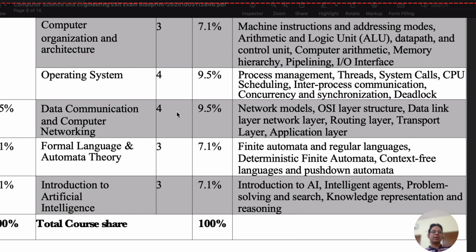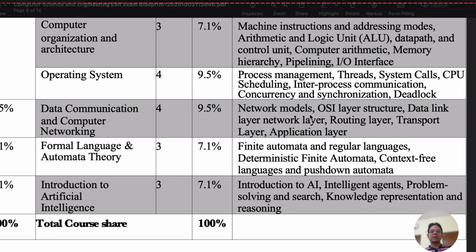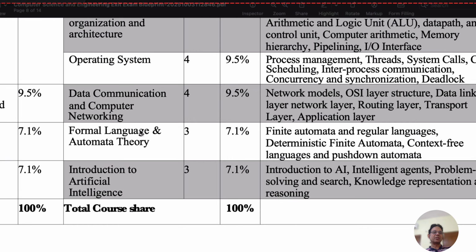It will have course content like network models, OSI layer structure, data link layer, network layer, routing, transport layer, and application layer. So data communication layers and details about the hardware, switches, routers. All this information you need to understand, then you can attempt those questions easily.